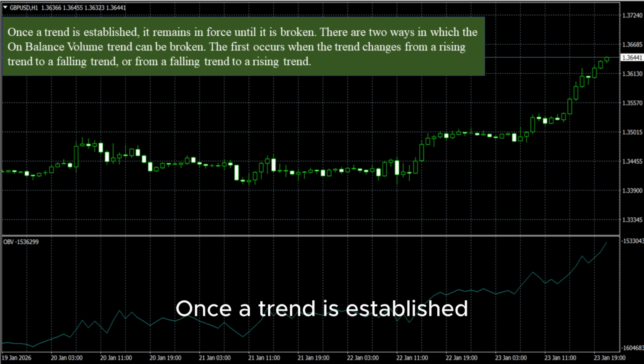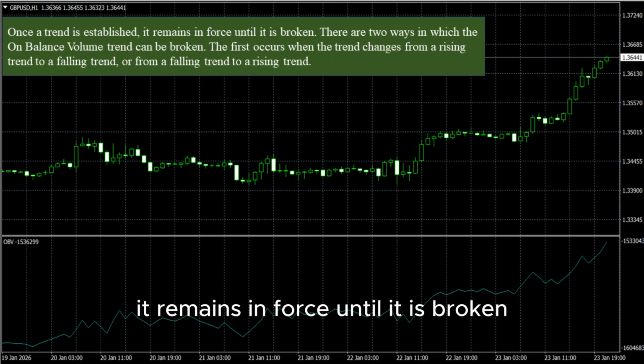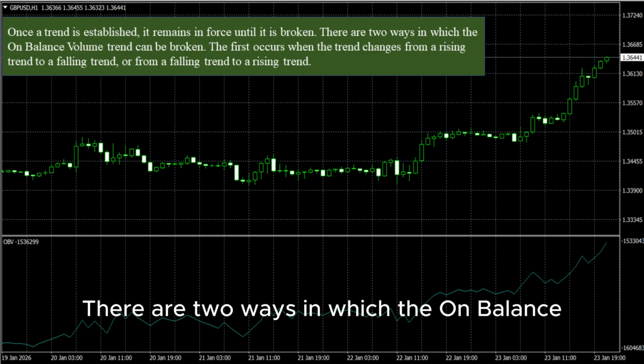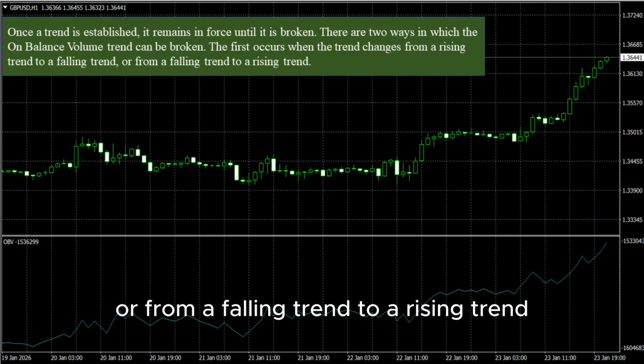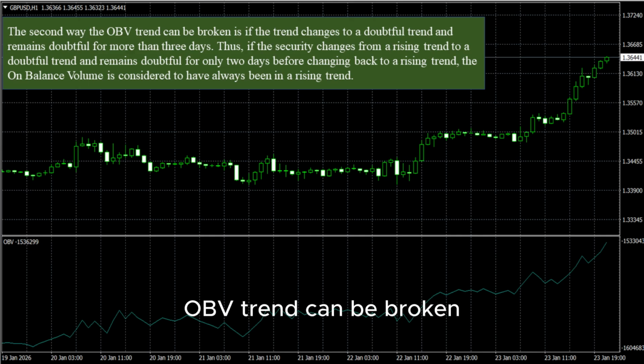Once a trend is established, it remains in force until it is broken. There are two ways in which the on-balance volume trend can be broken. The first occurs when the trend changes from a rising trend to a falling trend, or from a falling trend to a rising trend. The second way the OBV trend can be broken is if the trend changes to a doubtful trend and remains doubtful for more than 3 days.